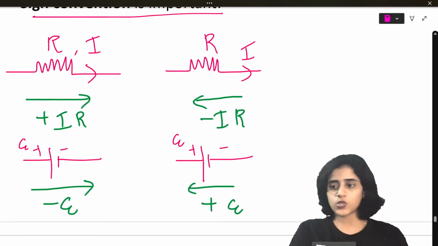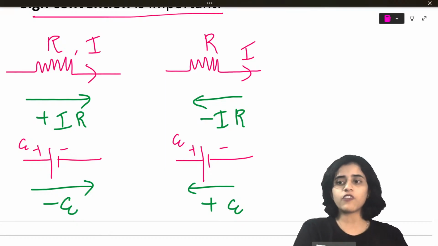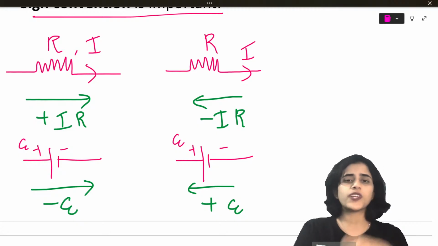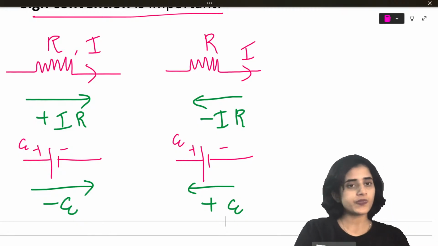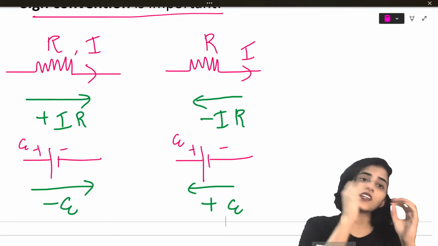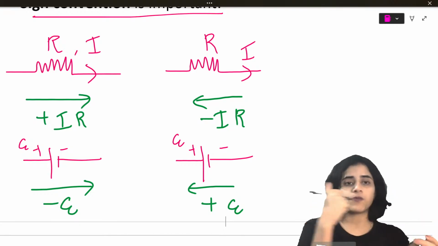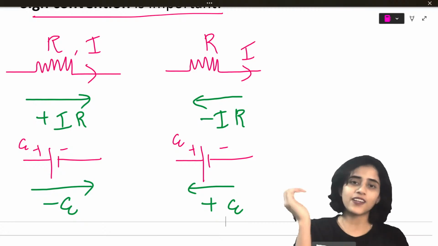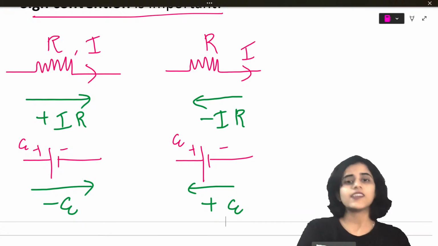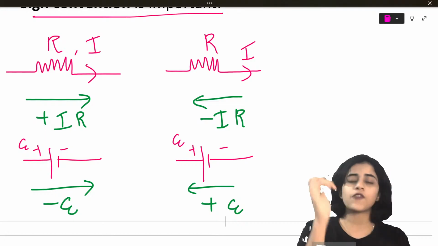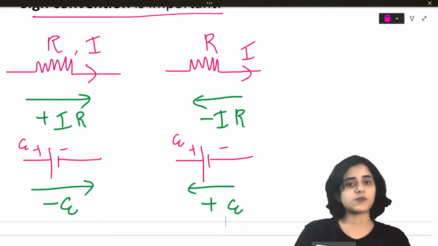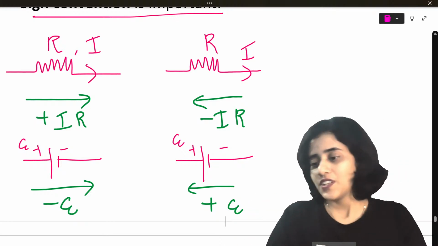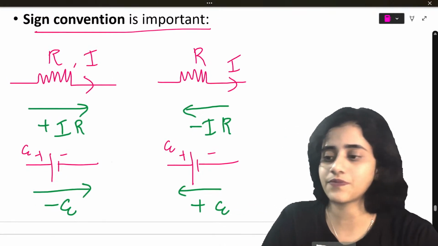So quickly take a screenshot of this and then we will do questions based on this. I will apply this in an example and show you too. It will be a little more clear to you. So if you have current and resistance, measuring in the direction of current it's plus IR, and in the opposite direction of current, minus IR. If you have a battery or a cell, taking measurements from negative to positive, it's positive. Positive to negative, it's negative.